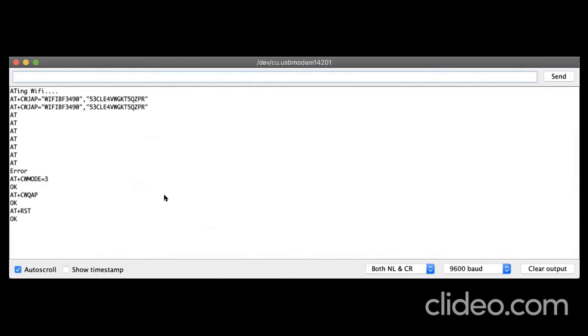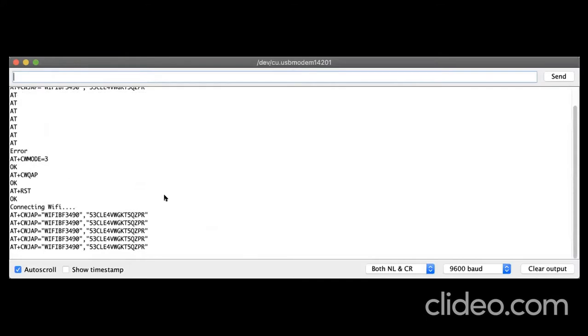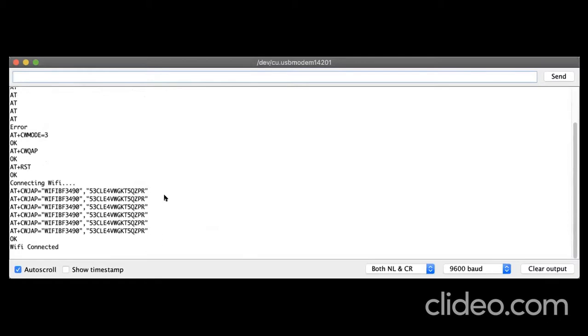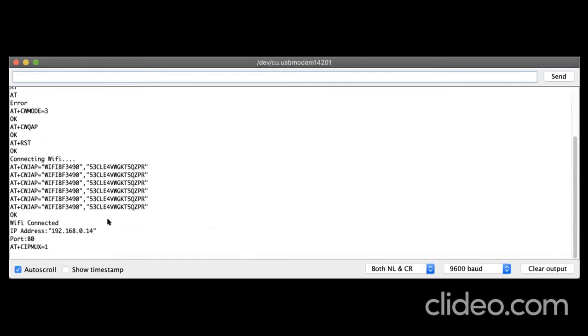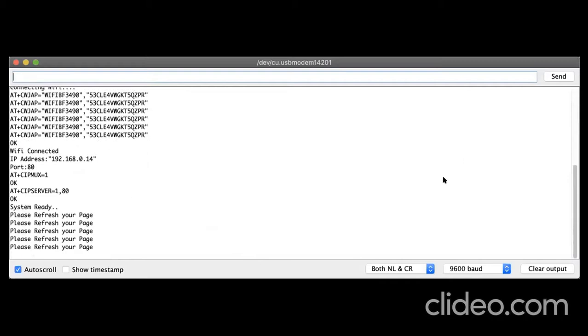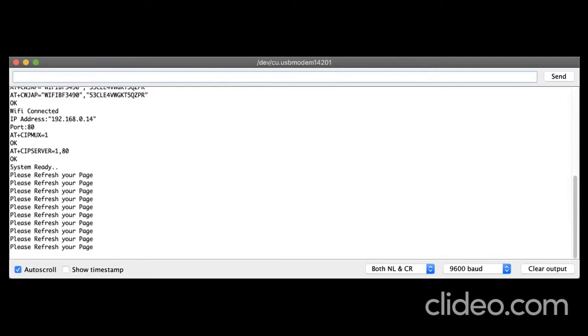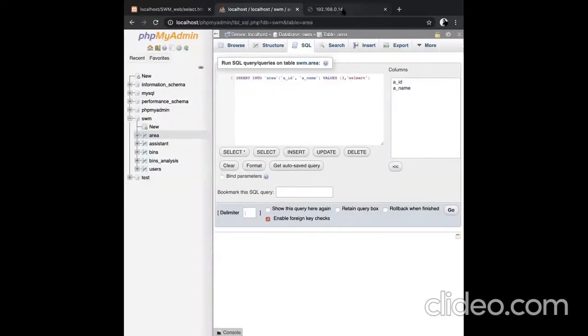So here you can see the AT commands are running. You can see Wi-Fi is being connected. Okay, so Wi-Fi is connected. As you can see, the IP address has been generated. Now I'll show you the browser. Here, I'll refresh this page.